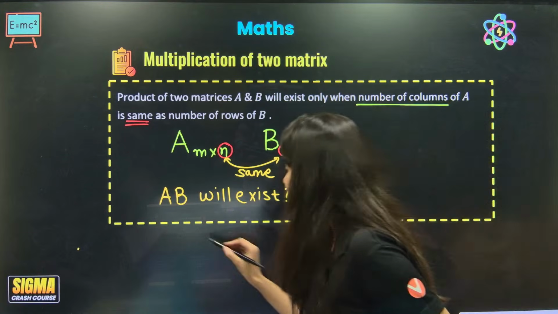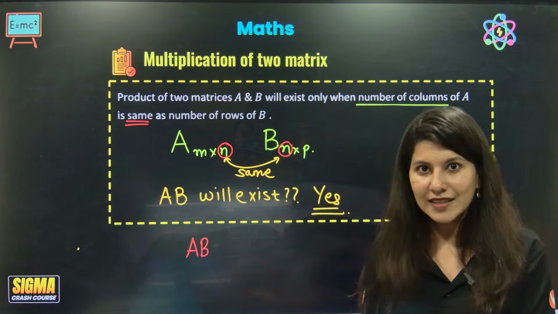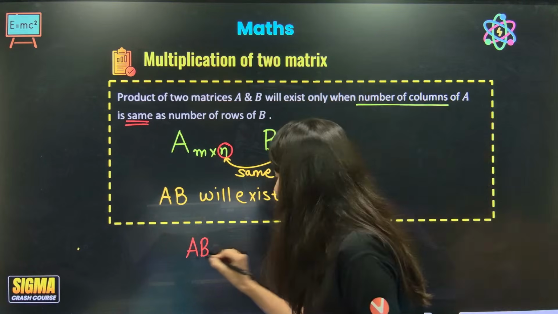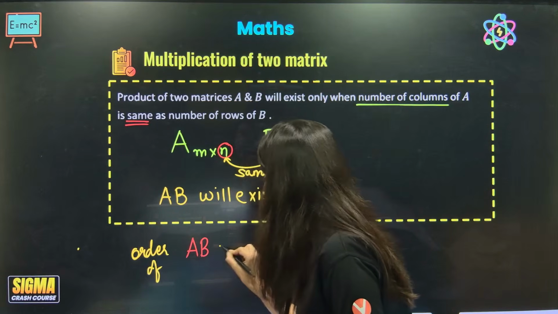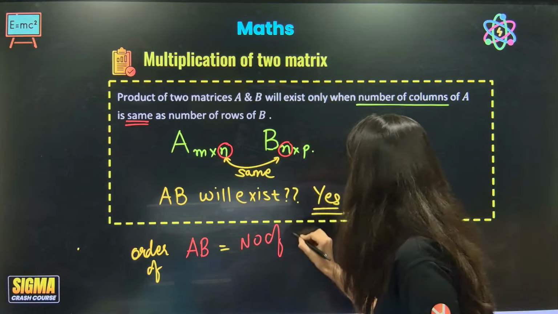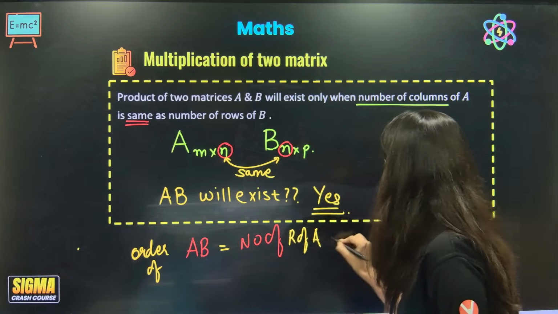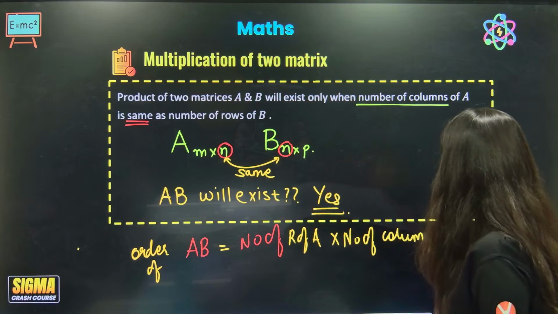Since you can multiply the two matrices AB, what will be the order of AB? Can anybody tell me the order of AB? The order of AB will be the number of rows of A cross the number of columns of B.